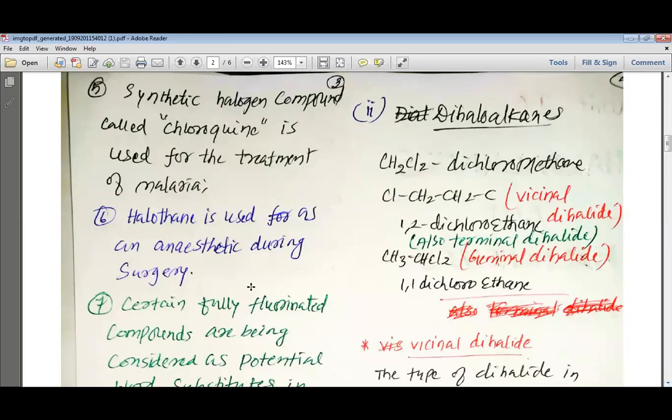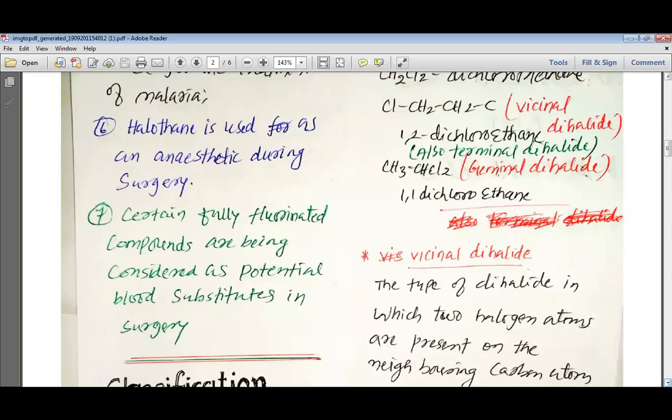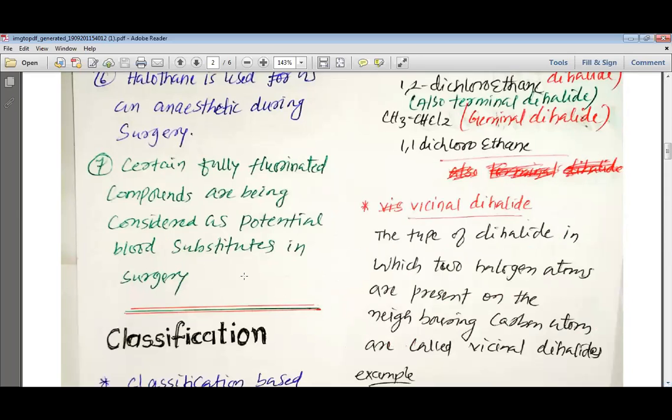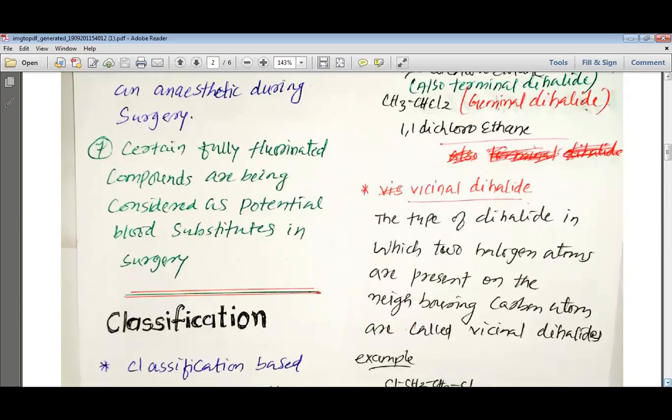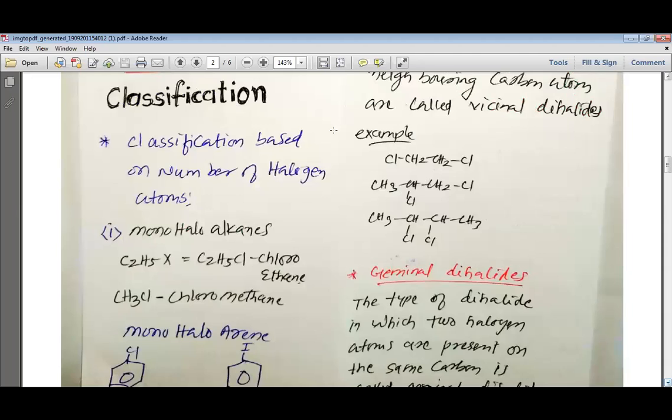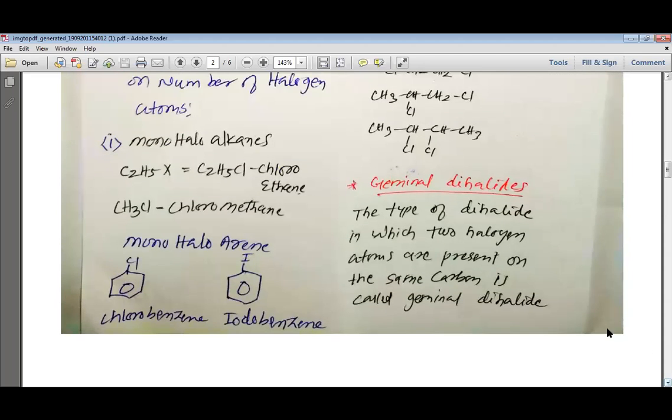Haloethane is used as an anesthetic during surgery. Certain fully fluorinated compounds are being considered as potential blood substitutes in surgery. So now we are going to study about the classification based on the number of halogen atoms. First we'll study about the